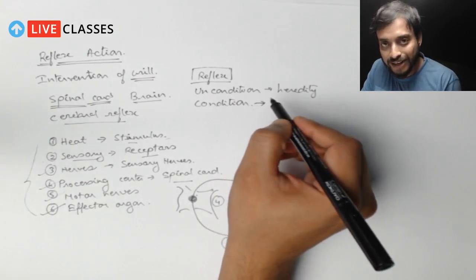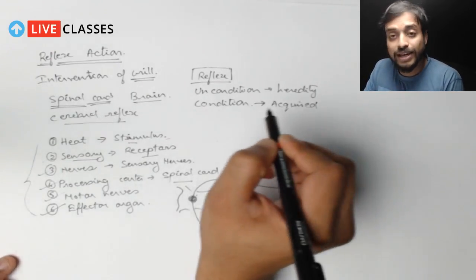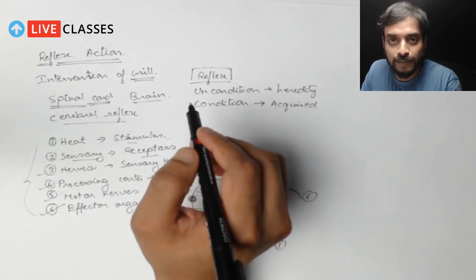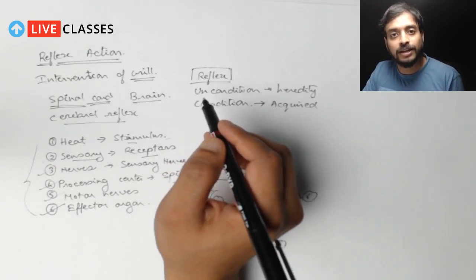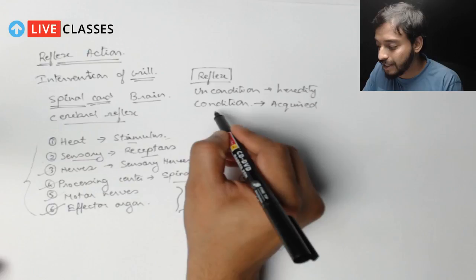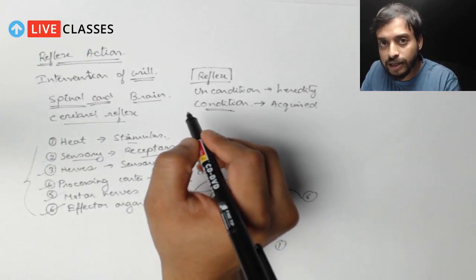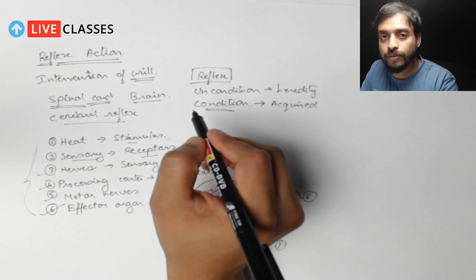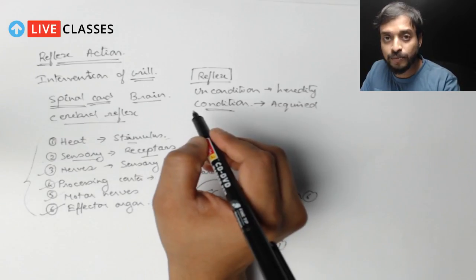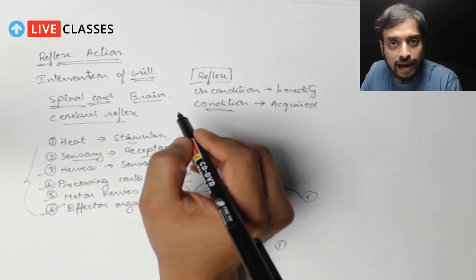So I'm sure you can understand what conditional reflexes are. These are the reflexes which are acquired. That means we acquire these types of reflexes through our experience. Like a kid: if you observe a kid, he doesn't know what is cold or what is hot. For the first time when he touches something hot, he or she does not instantly remove his or her hand. Why?